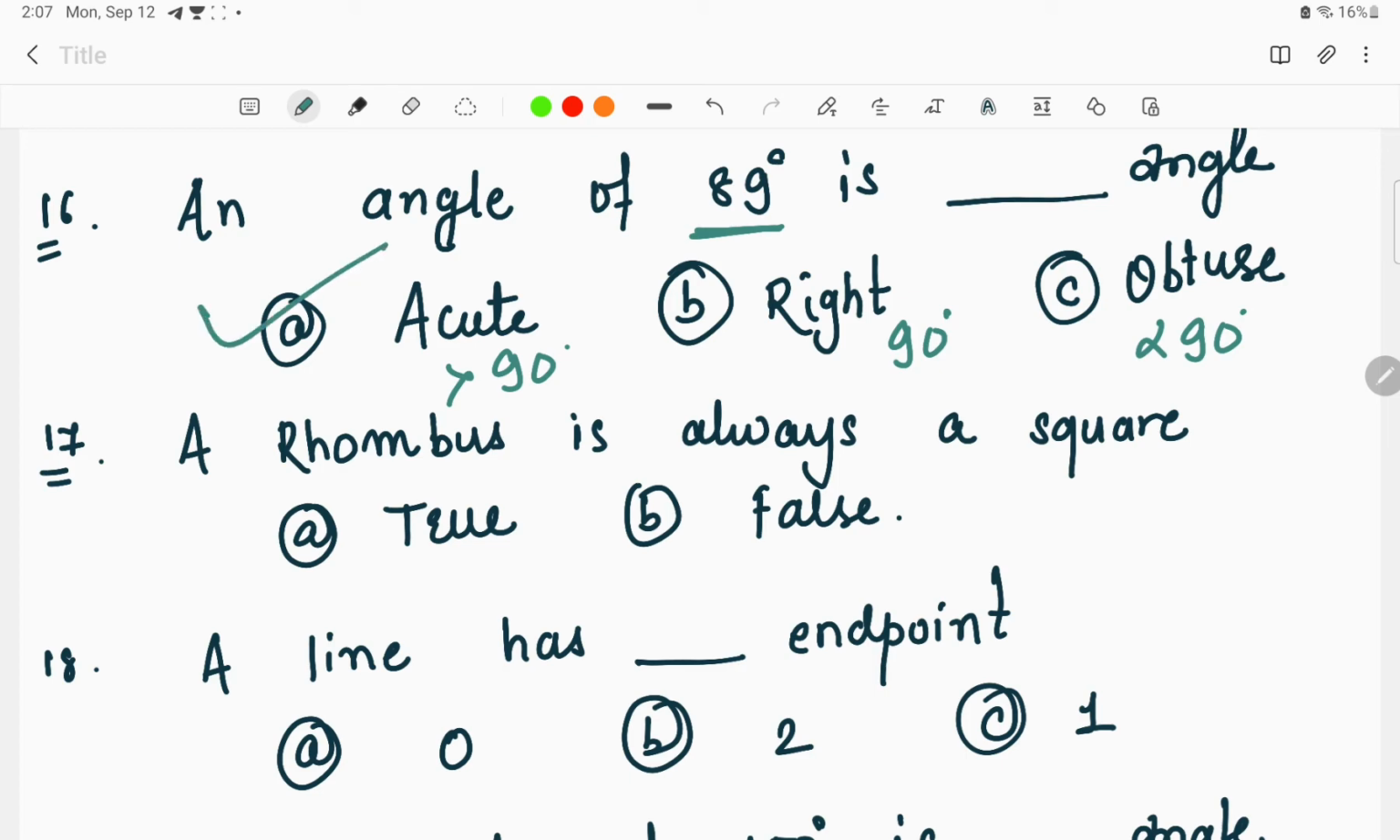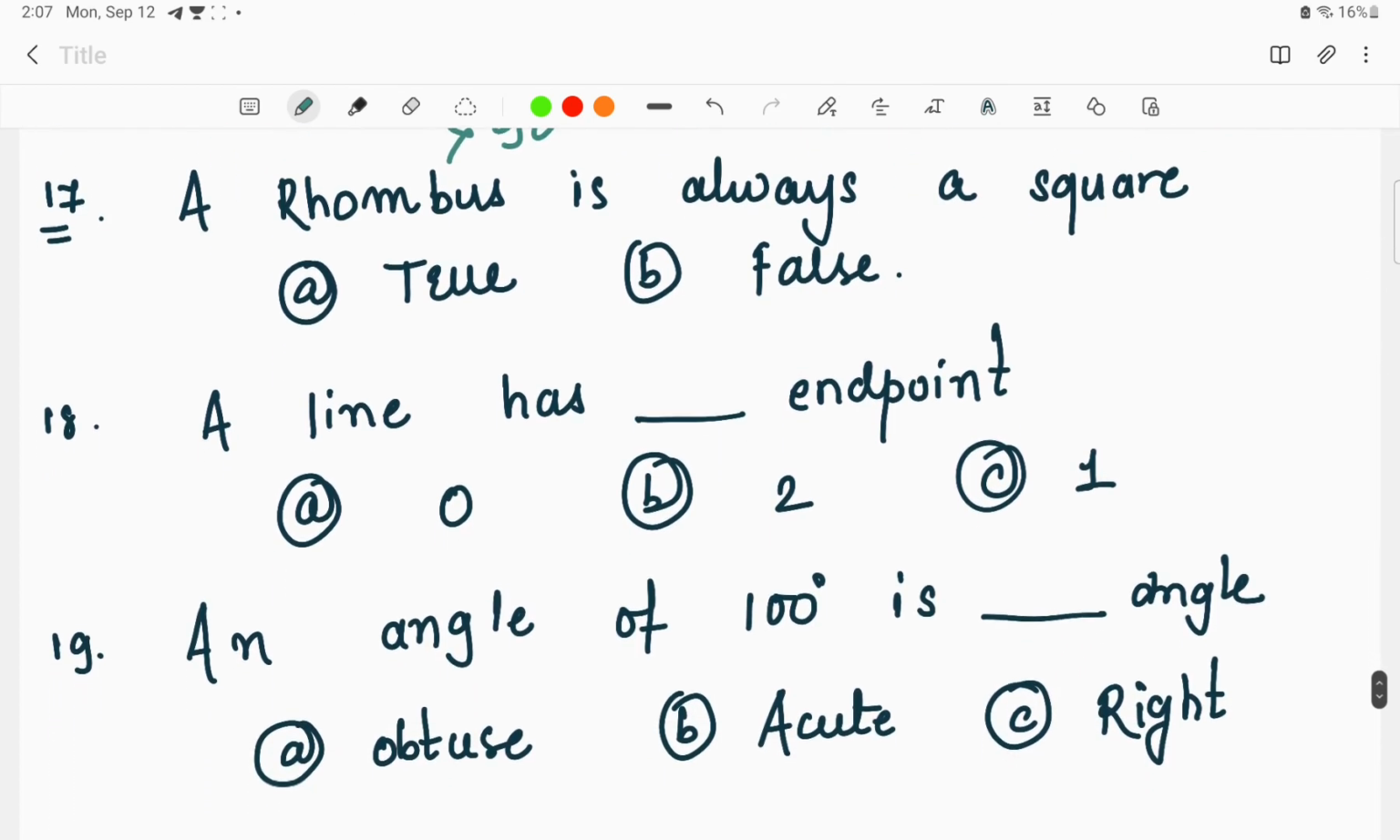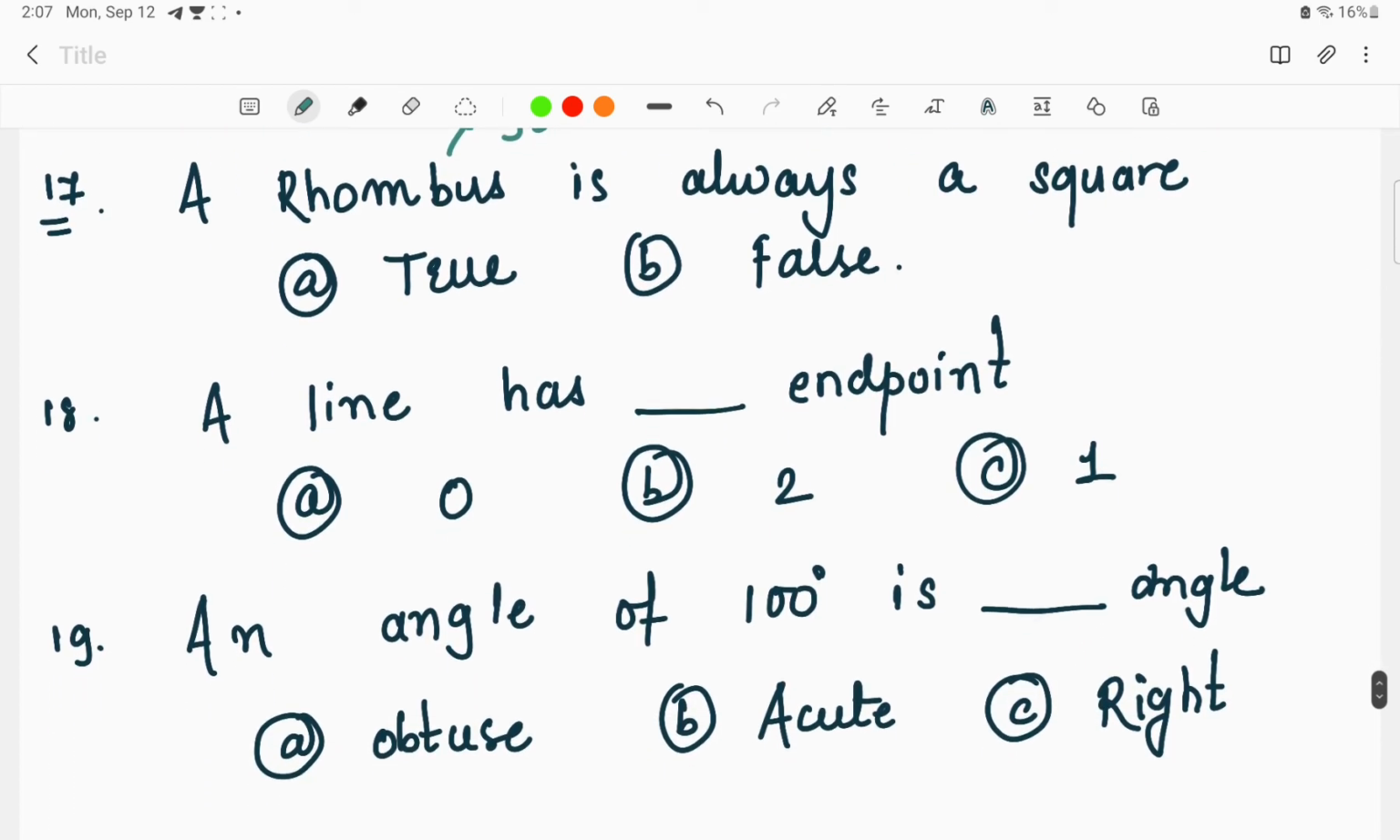Next question is, a rhombus is always a square. As I told you, either it may be a square or a rectangle. When we give a tilt or a push to a square, it forms a tilted structure, and that is a rhombus. And if we go for the rectangle and give a tilt or a push, it forms a trapezium. So, a rhombus is always a square?